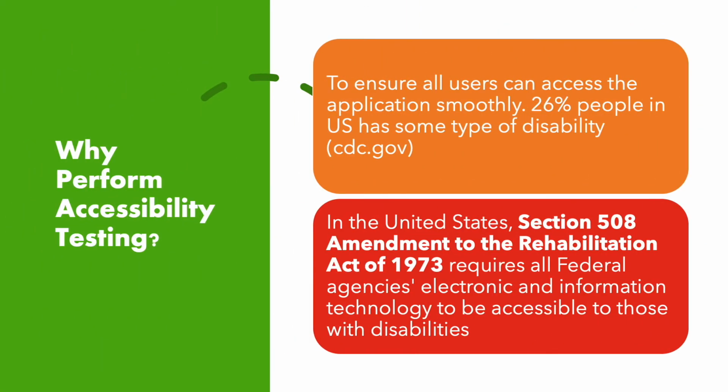So why do we need to perform accessibility testing? Currently, 26% of people in the US have some type of disability, which is 1 out of every 4 people. This is also now part of a law which makes sure all federal applications have to be accessible to those with disabilities.